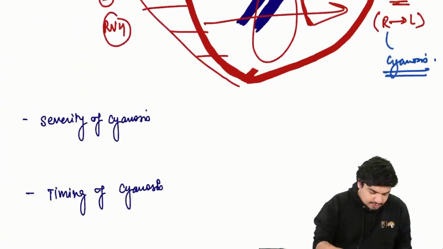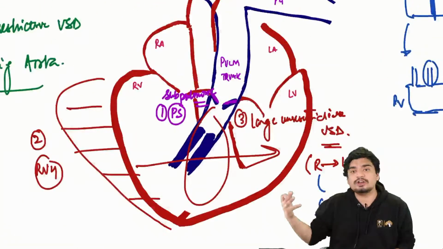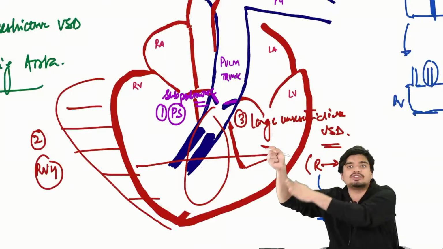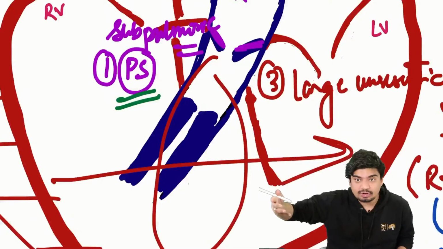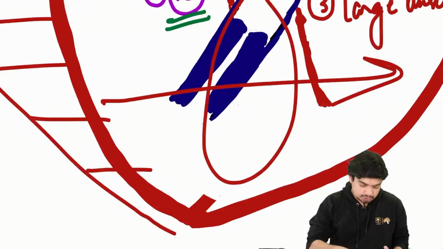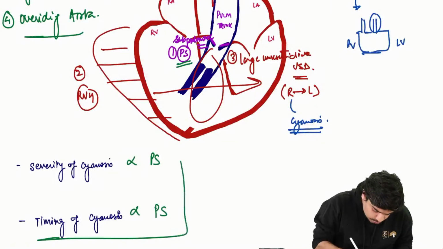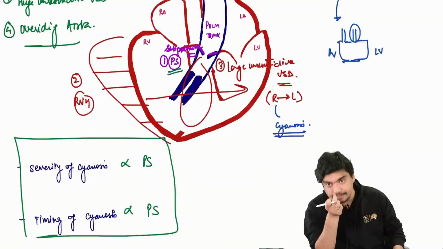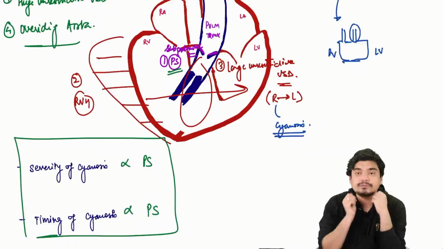Then one important thing, remember the severity of stenosis. What is the genesis of this tetralogy of Fallot? It is your pulmonary stenosis. Pulmonary stenosis causes right ventricular hypertrophy that causes the right to left shunt. So everything will be dependent upon this pulmonary stenosis. Higher the pulmonary stenosis, more the right ventricular hypertrophy, more the right to left shunt. So the severity of the cyanosis and the timing of the cyanosis will be directly proportional to the pulmonary stenosis. Always remember that.